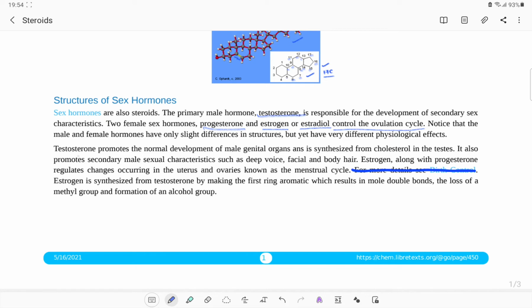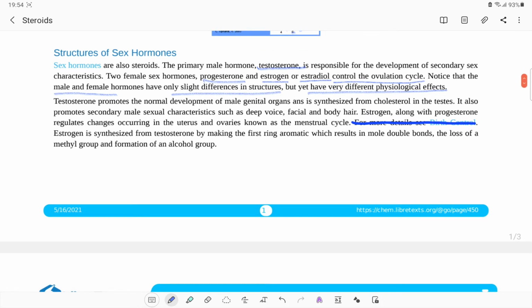We can notice that male and female hormones have only slight differences in structure, but yet they have different physiological effects. They are similar in structure, but their physiological effects always differ. Now, coming to testosterone, it promotes the normal development of male genital organs, and it is synthesized from cholesterol in the testes. So, cholesterol becomes again a starting material for the synthesis of testosterone. It also promotes secondary male sexual characteristics such as deep voice, facial and body hair. This is the function of testosterone.